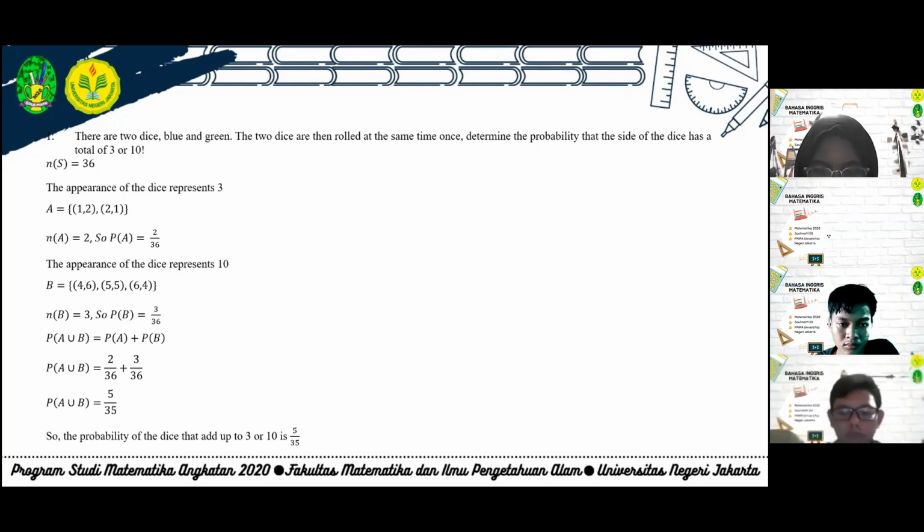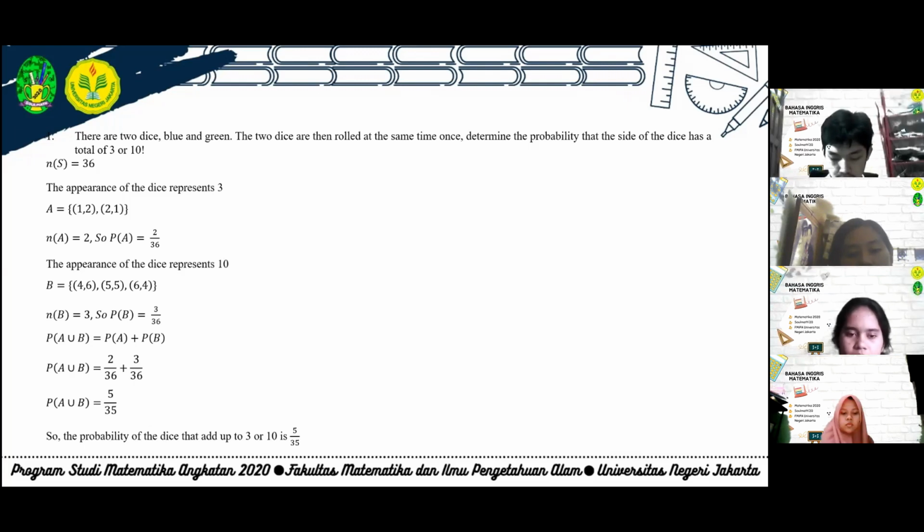And then the appearance of the dice representing 10 is 4,6, 5,5, and 6,4, where the number of trials which happen is 3. So the probability of B is 3/36. We get probability of A union B is 2/36 plus 3/36 equals 5/36. So the probability of dice that add up to 3 or 10 is 5/36.